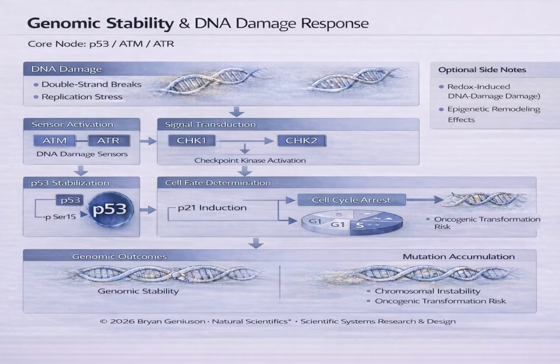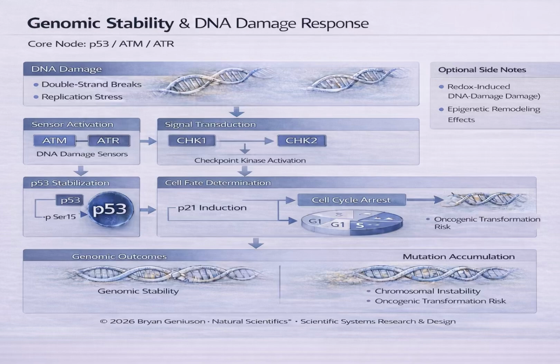A key downstream effect of p53 activation is the induction of p21, also known as cyclin-dependent kinase inhibitor 1A. p21 inhibits cyclin-dependent kinases and enforces cell cycle arrest at the G1 to S phase transition. This pause allows the cell to engage DNA repair pathways and restore genomic integrity. If repair is successful, the cell resumes normal function, and genomic stability is preserved.